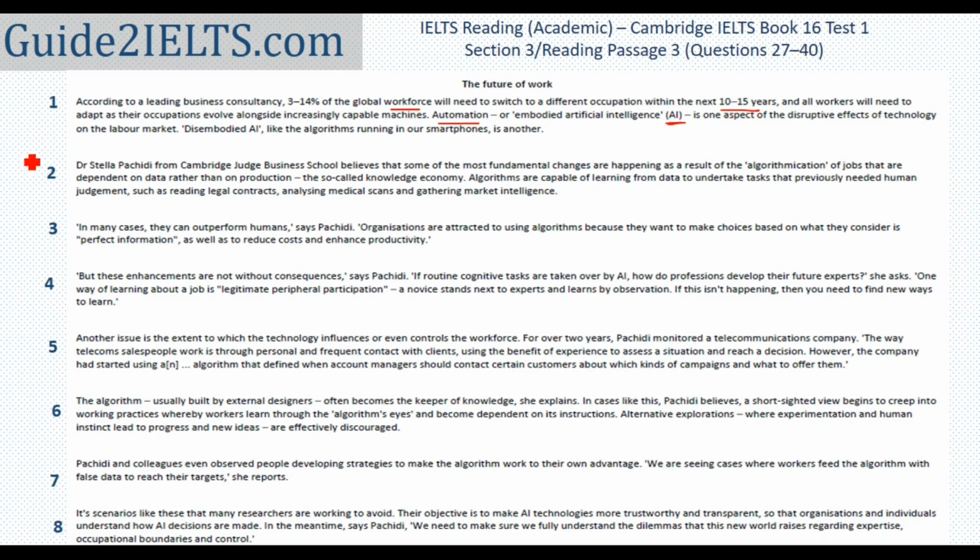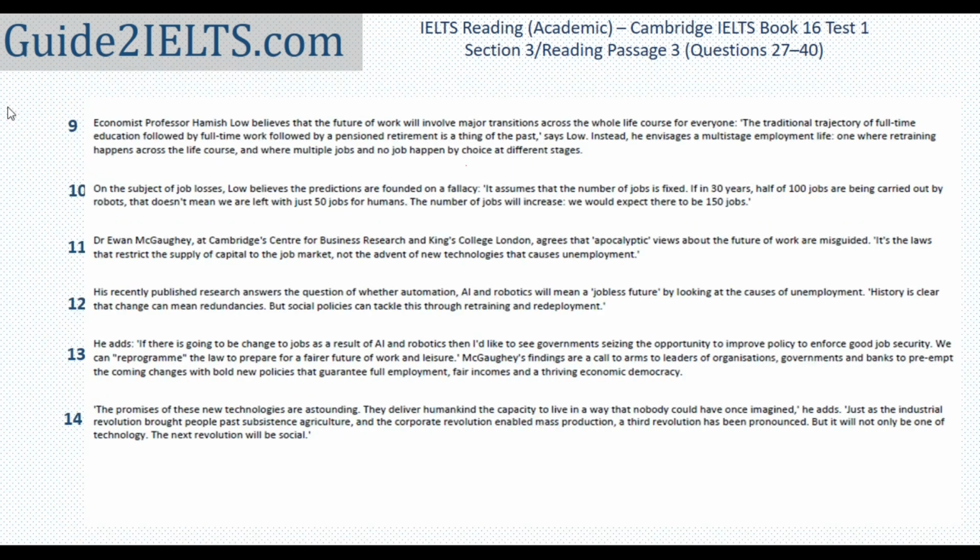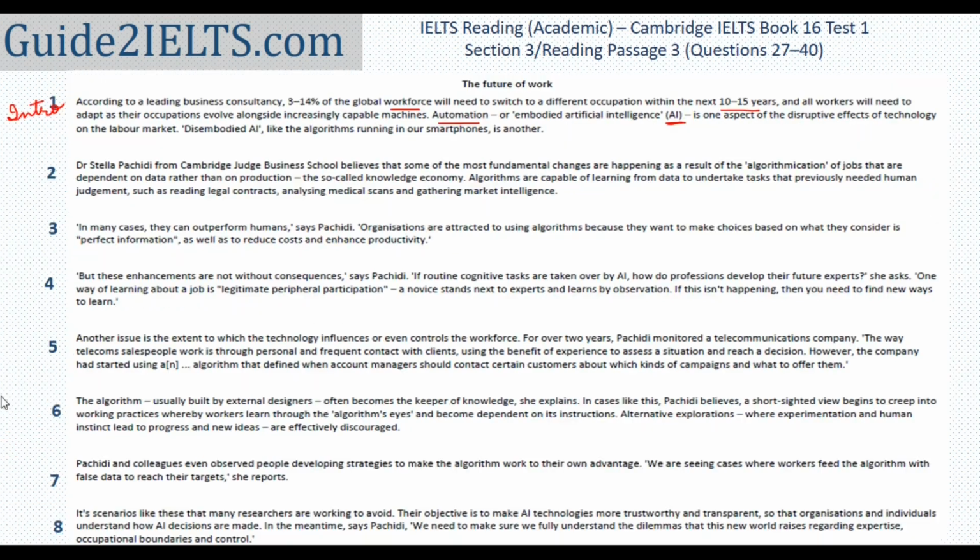job market. One thing to keep in mind when doing IELTS reading passages is that just as in IELTS writing task 2, our first paragraph is the introductory paragraph and the last one is the conclusion. It's the same in IELTS reading passages as well. The first paragraph is the introduction, the last paragraph usually a conclusion. So a lot of times the main content of the passage starts from the second paragraph onwards.